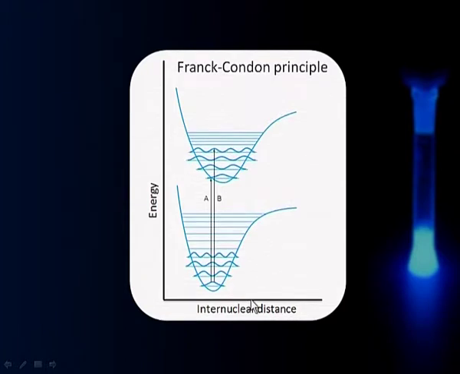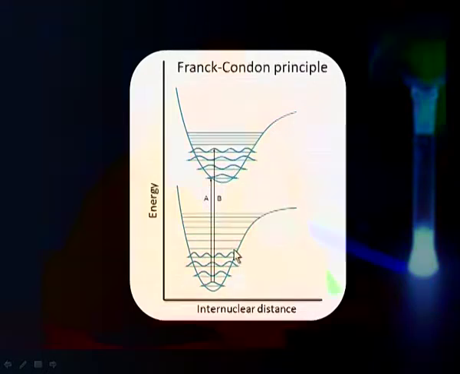So, what you see is that this is my electronic ground state and this is my electronic excited state, and these are vibrational energy levels. Suppose the system to begin with is somewhere here. If I give energy to that, the excitation takes place. That is how I represent the transition, because that means whatever the internuclear distance in the ground state, the same is maintained over here. That is the implication of the Franck-Condon principle, that such transitions can be represented in terms of vertical arrows. They will be important later.